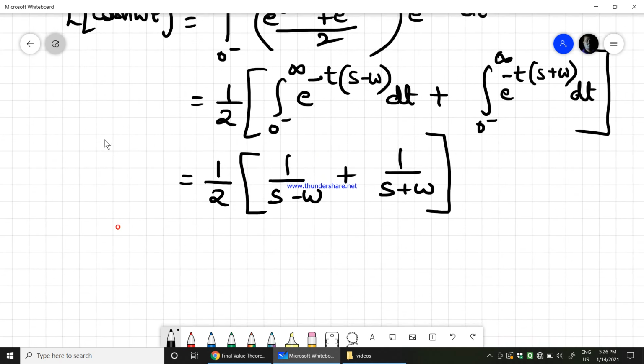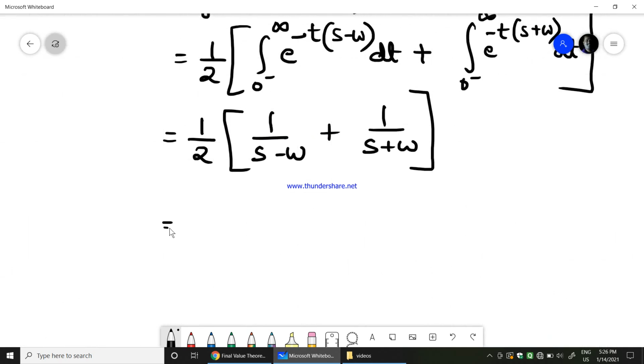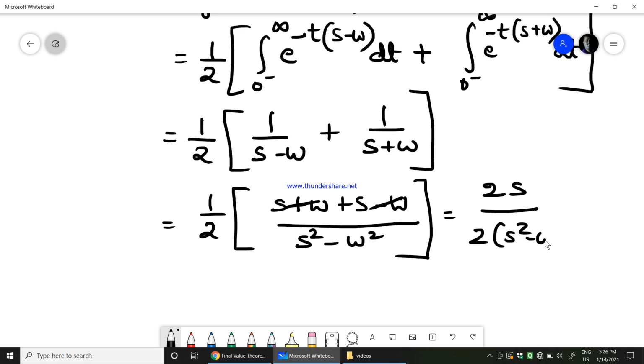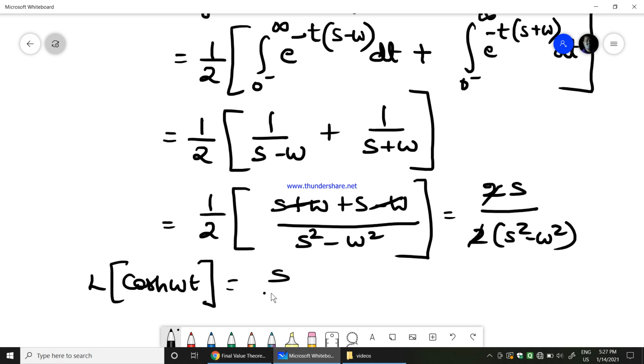Therefore, if I take the LCM, what will I get? I'll get 1 over 2 into s plus omega plus s minus omega divided by s square minus omega square. So minus omega plus omega will get cancelled. So we are left with 2s by 2 into s square minus omega square. Therefore 2 gets cancelled. Therefore Laplace transform of cosh omega t would be equal to s divided by s square minus omega square.